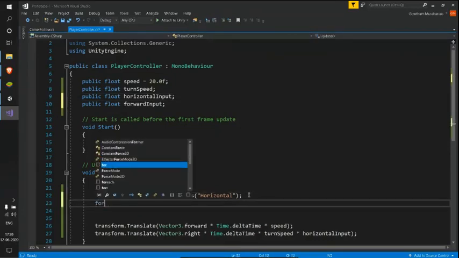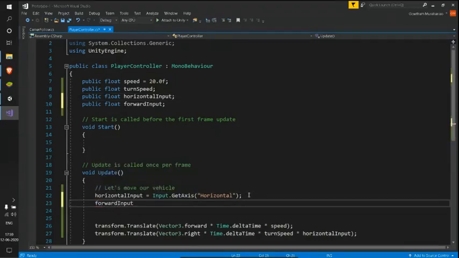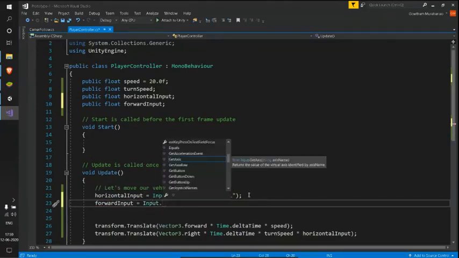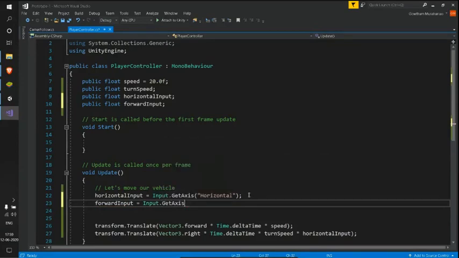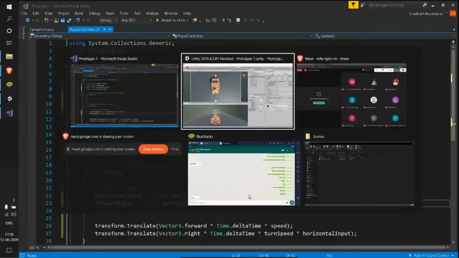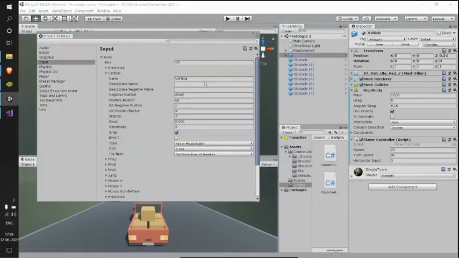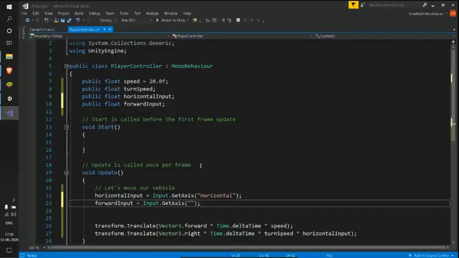And here I'll assign the forward input value by accessing my Input manager, and in that I'll be calling my GetAxis method, and here I need to refer to my vertical axis. What I'll do is I'll go back to my Unity, Edit, Project Settings, and in that I'll copy this name. Guys, if we change the case, this doesn't work. So make sure that even the capitals and smalls match perfectly.